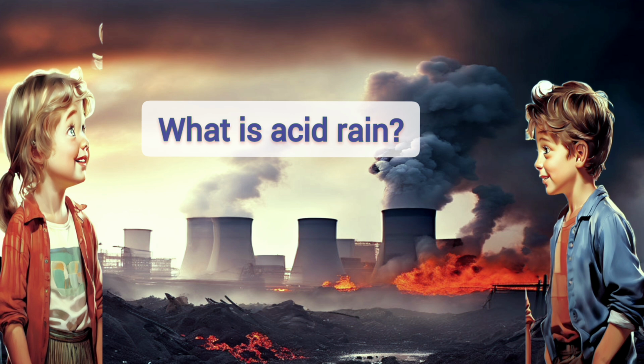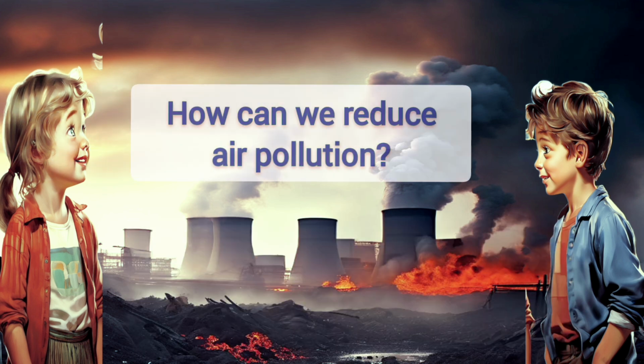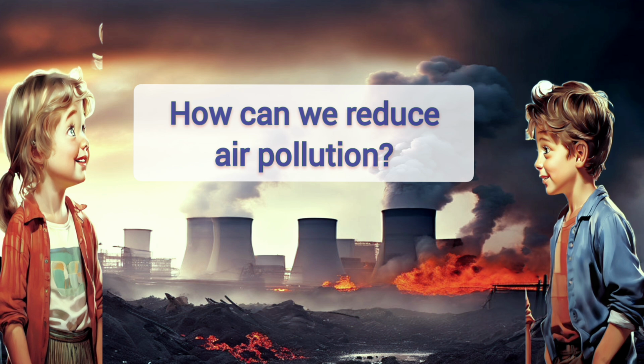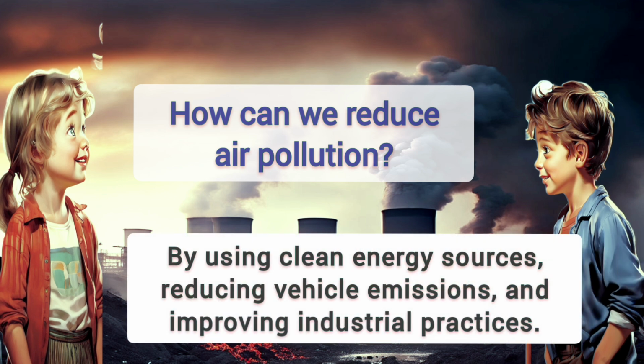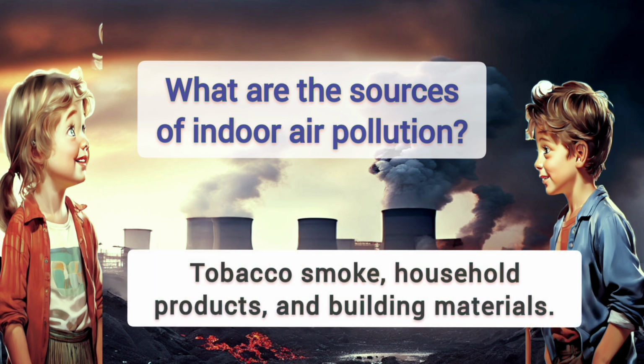What is acid rain? Rainfall contaminated with pollutants like sulfur dioxide and nitrogen oxides, which can harm plants, animals, and infrastructure. How can we reduce air pollution? By using clean energy sources, reducing vehicle emissions, and improving industrial practices. What are the sources of indoor air pollution? Tobacco smoke, household products, and building materials.